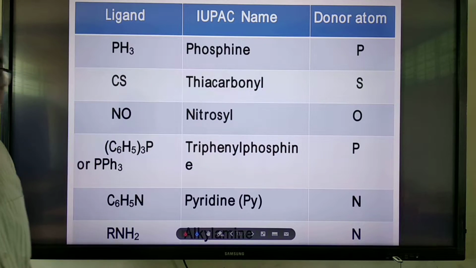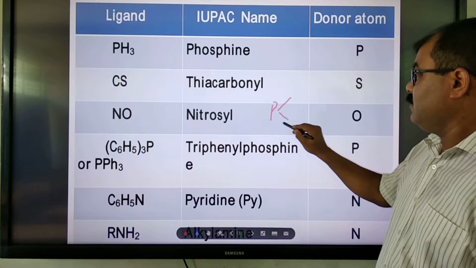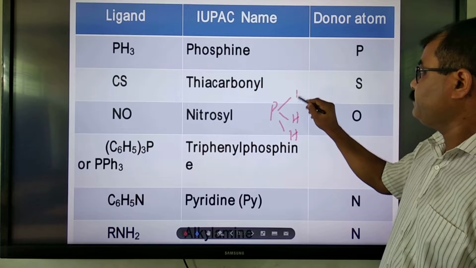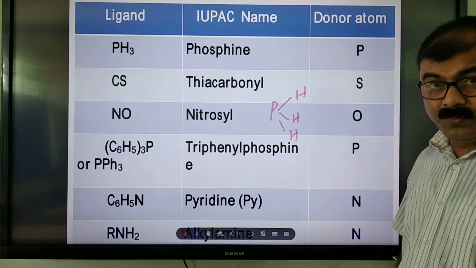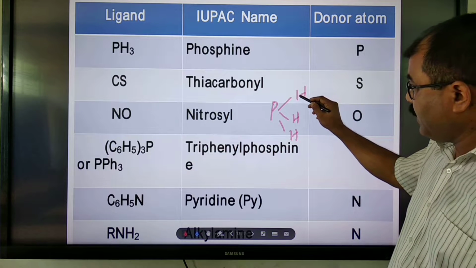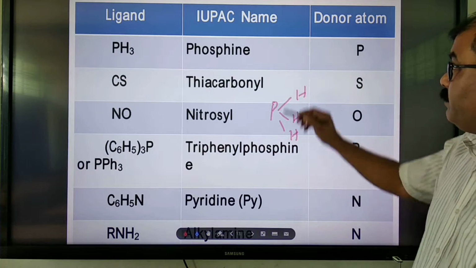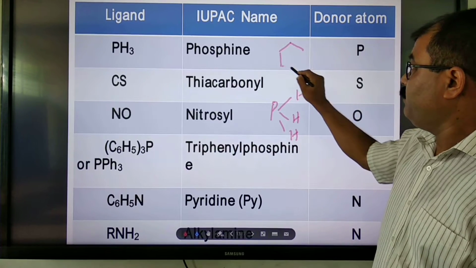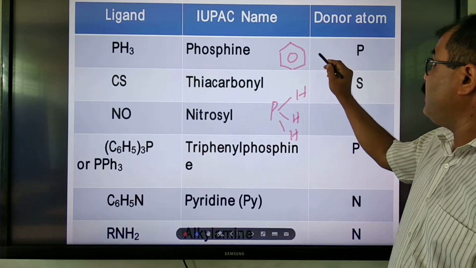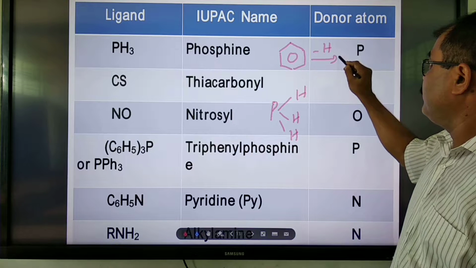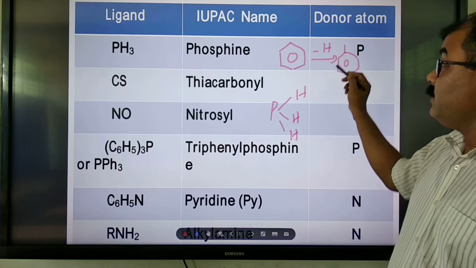Triphenylphosphine. What is triphenylphosphine? Phosphine is PH3, with three hydrogens attached to phosphorus. If these hydrogens are replaced by phenyl groups, what are phenyl groups? If one hydrogen is removed from benzene, C6H6, we get the group C6H5, called the phenyl group.